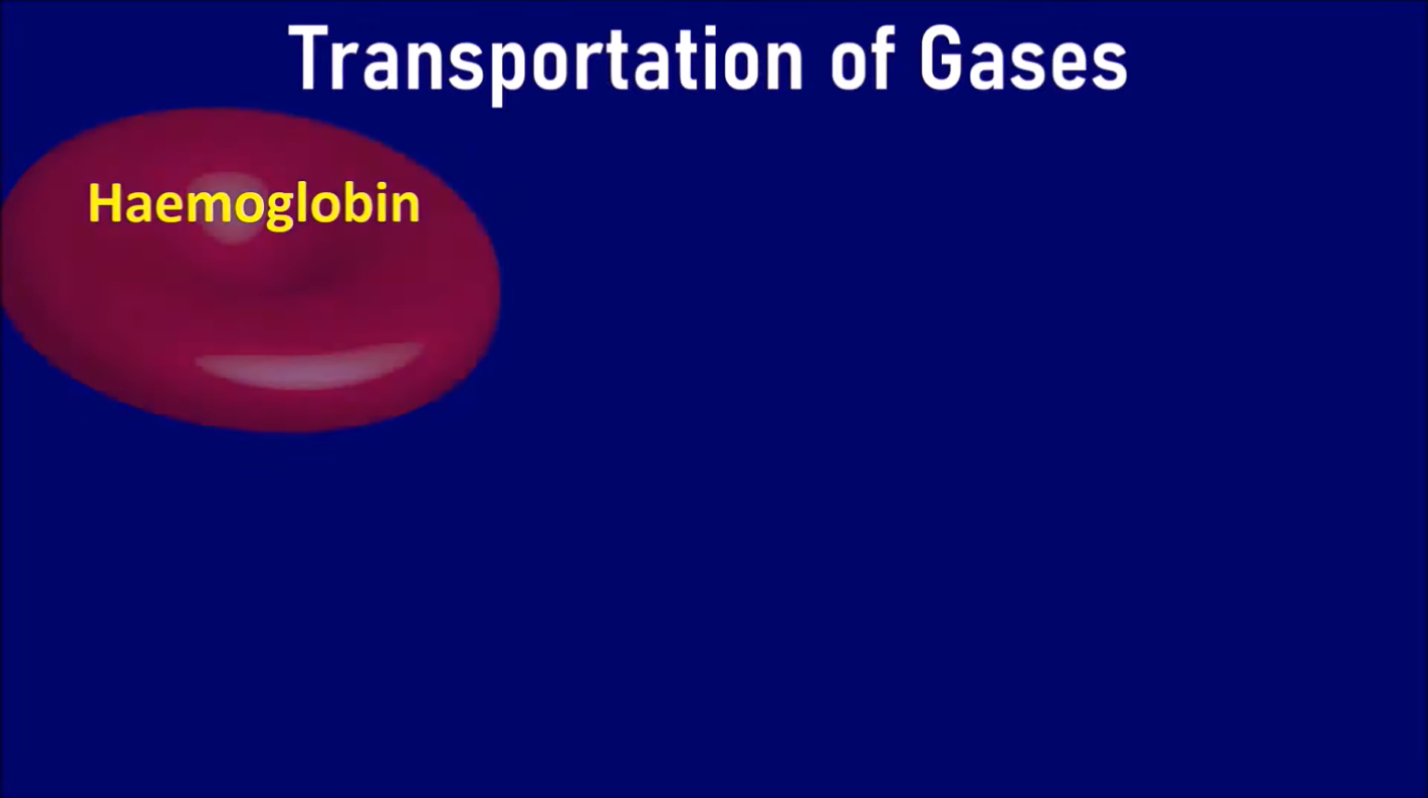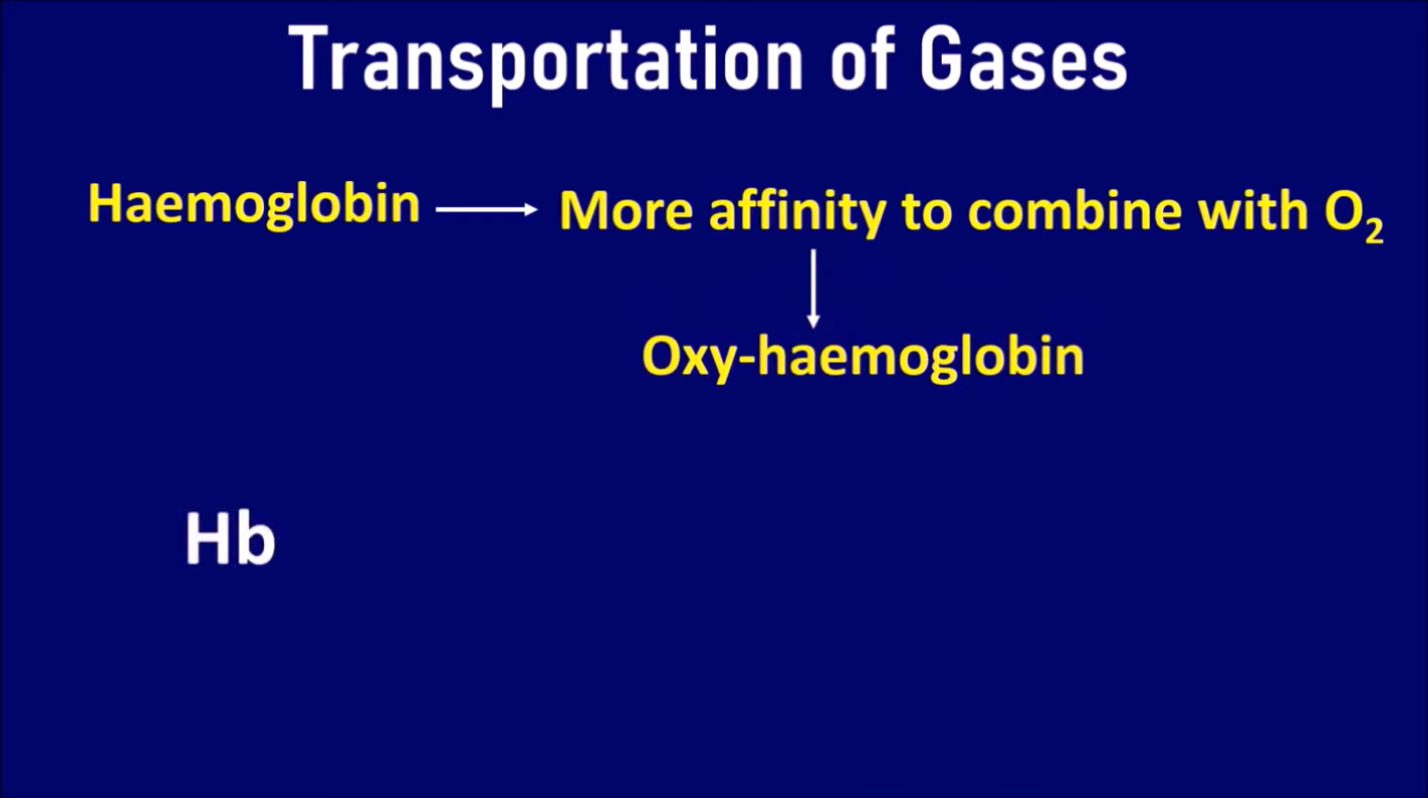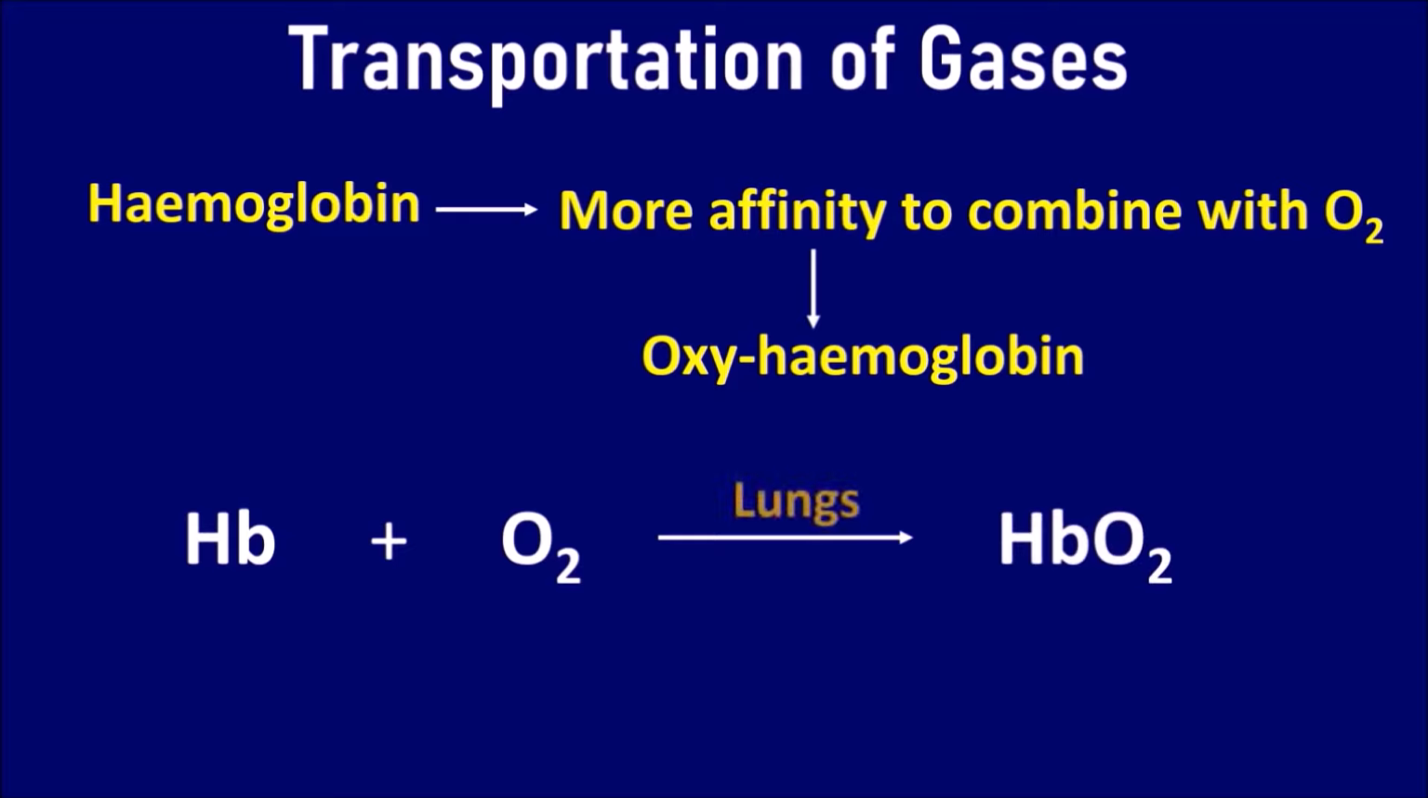Transportation of gases. Hemoglobin is the pigment that helps in transportation of gases. It exists in the red blood cells. It has more affinity to combine with oxygen to form oxyhemoglobin. It is transported to all parts of the body through the bloodstream. It is represented as follows. Hb + O2 gives rise to HbO2, that is oxyhemoglobin. This takes place at lungs level.